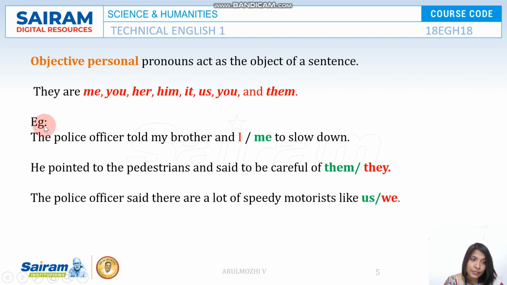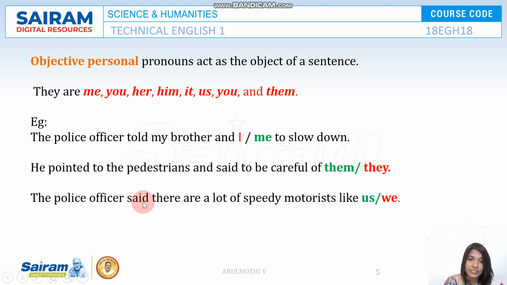Look at the examples. The police officer told my brother and I, or my brother and me, to slow down? The officer told my brother and me to slow down, because you are a receiver of the action, receiving the police officer's saying. He pointed out to the pedestrians and said to be careful of them, or they? Careful of them, because them is the objective personal pronoun.